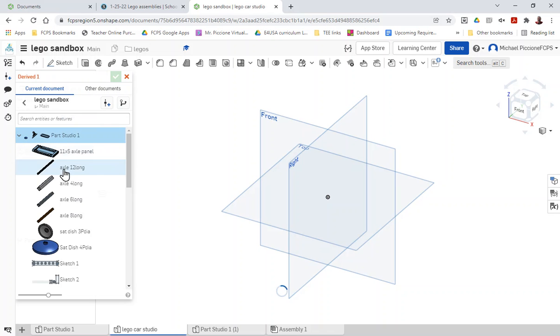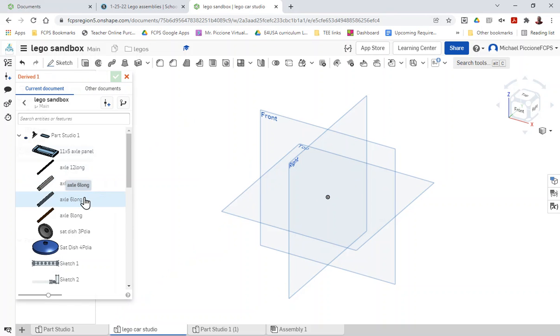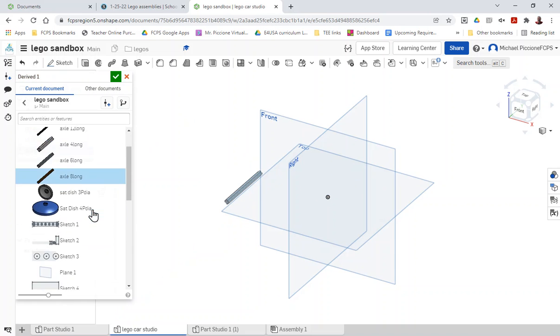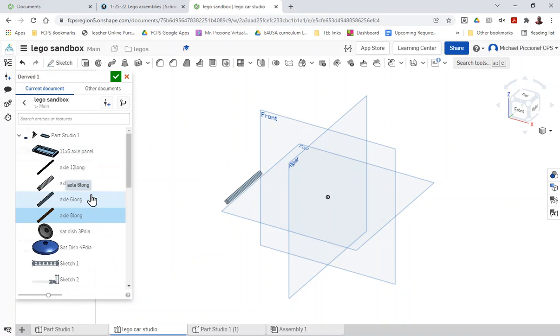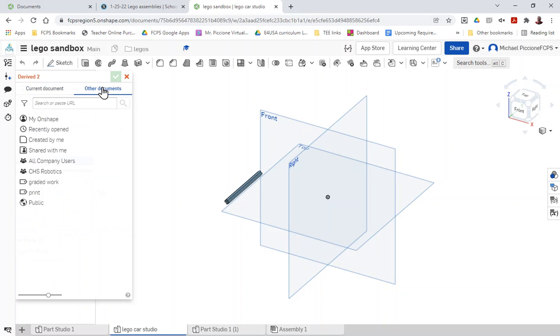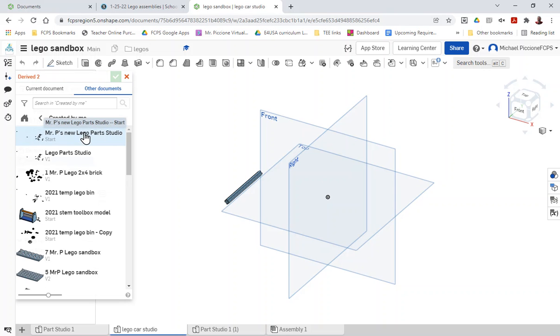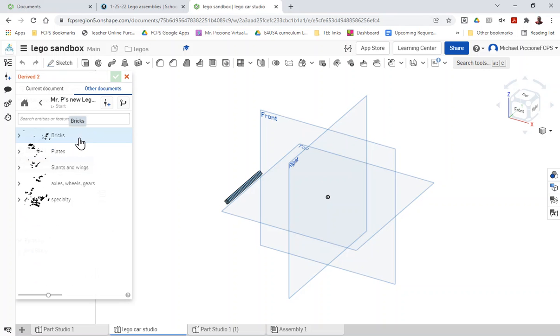So for example, if I want to use some axles, I can do that. And then I can also derive parts from other documents, like the part studio that I copied earlier.